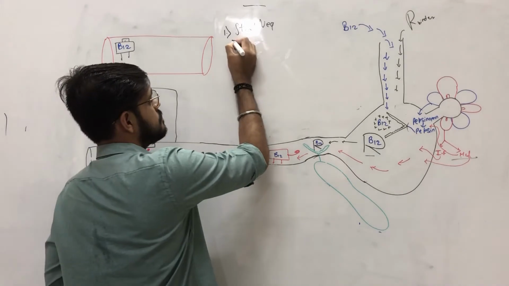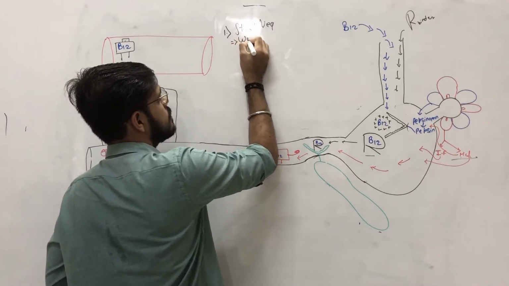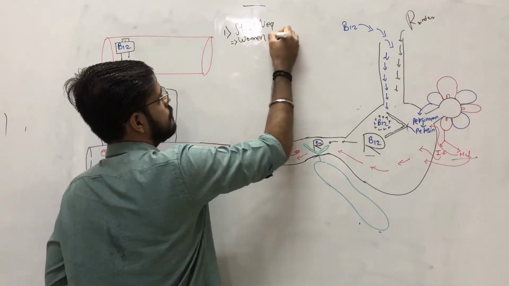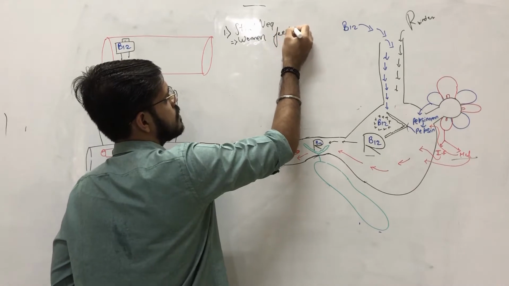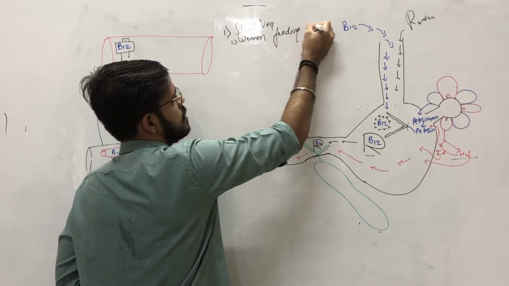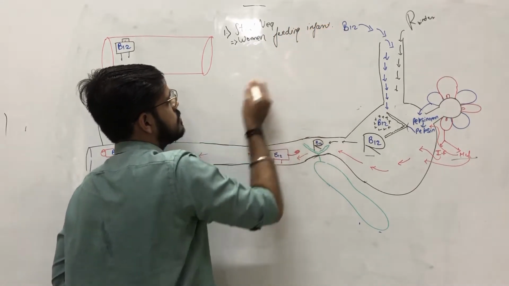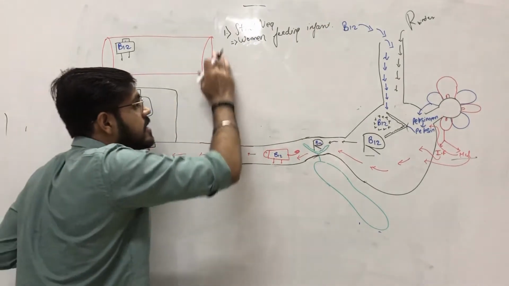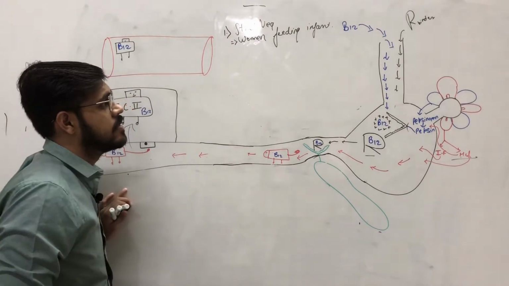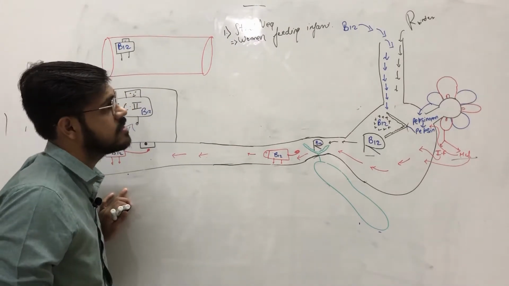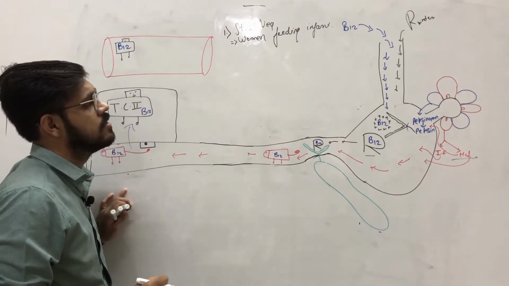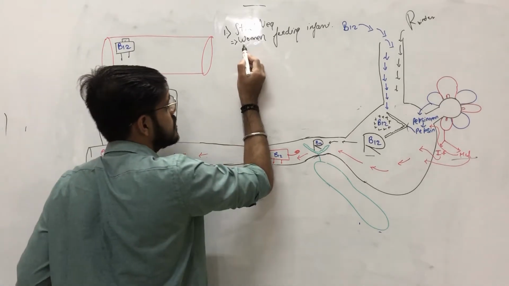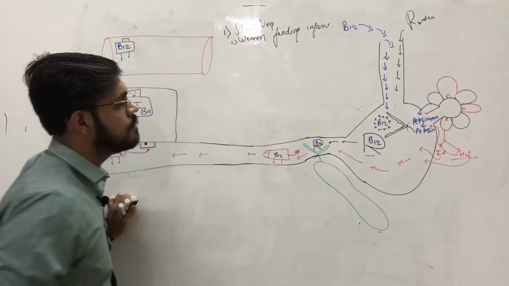Another case is of women feeding an infant. Now, if this woman is a strict vegetarian and has never consumed any animal products, then there may be a deficiency of B12 in this woman.